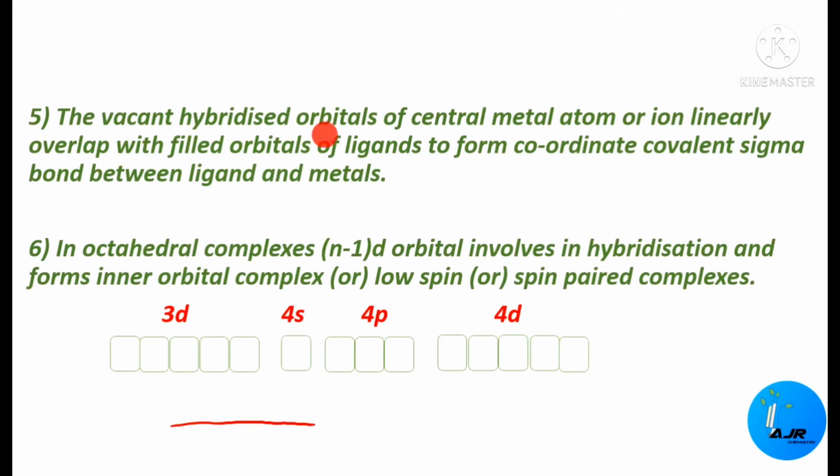Understood? So the hybridized orbitals of the central metal atom or ion linearly overlap with the filled orbitals of the ligands to form a coordinate covalent sigma bond between the ligand and the metal. Understood?